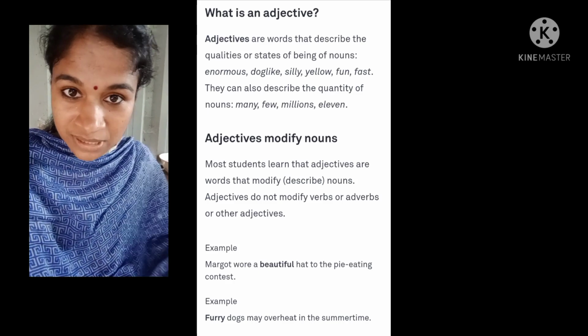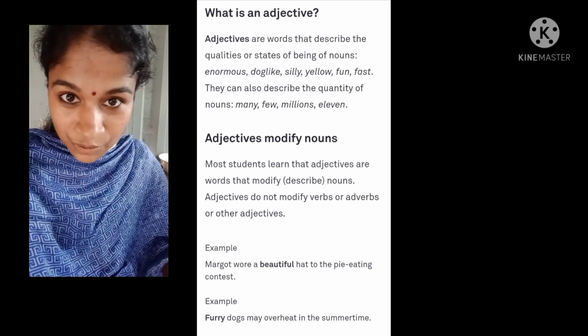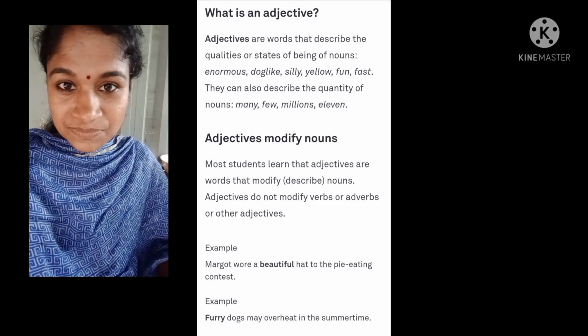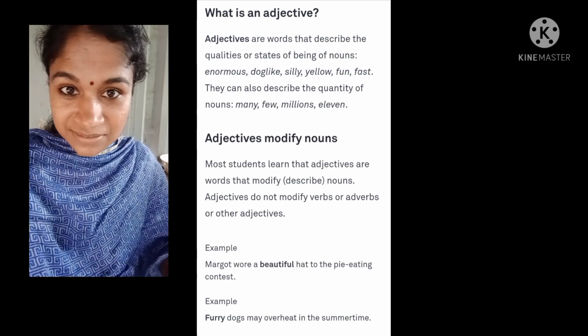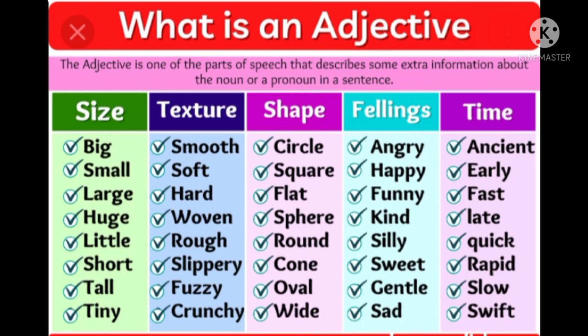Examples: enormous, small, beautiful, yellow, wild, etc. Now look at these adjectives.